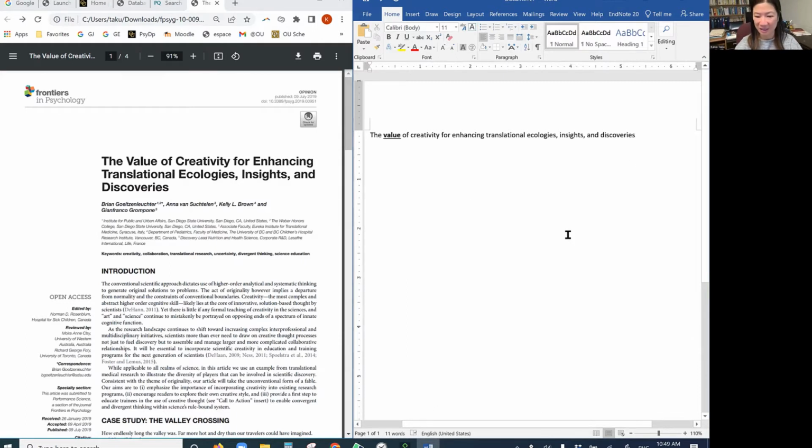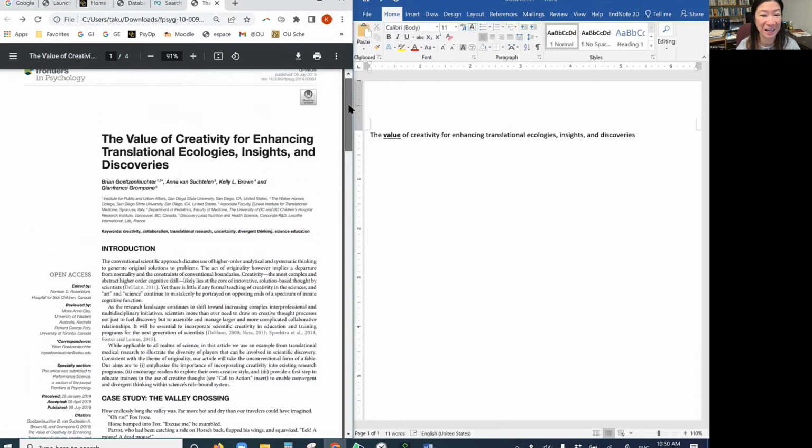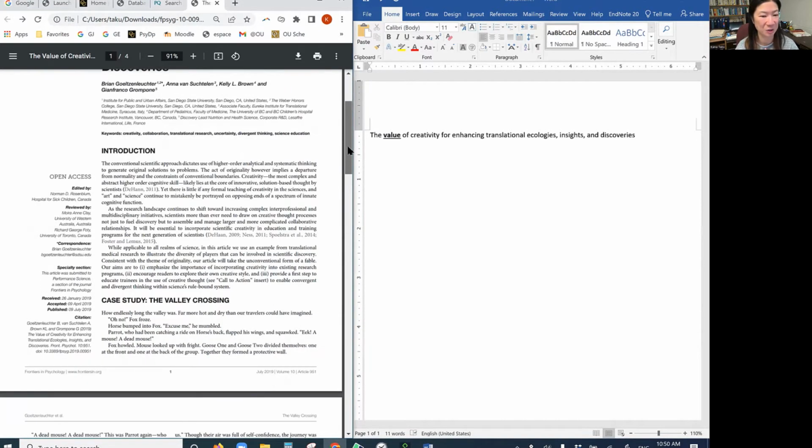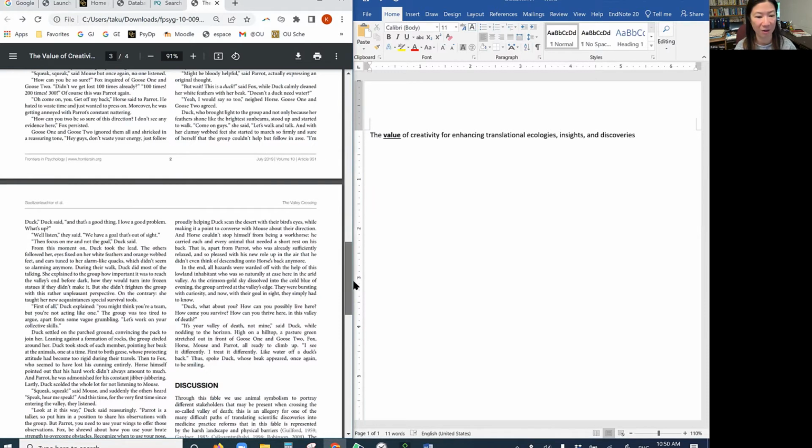So I retyped the title. Usually, people read, for example, the abstract. This particular paper does not seem to have any abstract here. It starts with introduction and then case study. Interesting. So these are different types of empirical articles. And then suddenly discussion, very interesting.